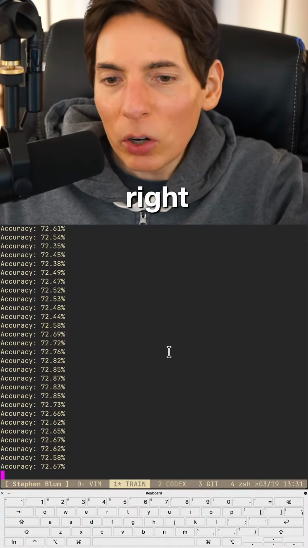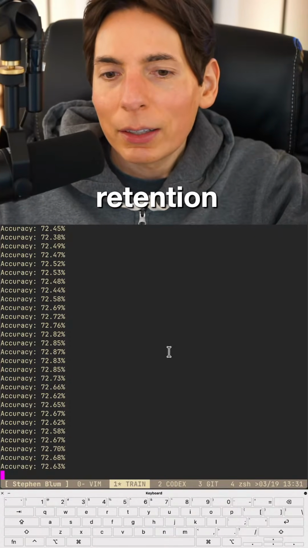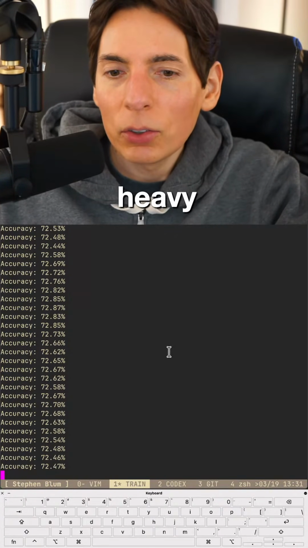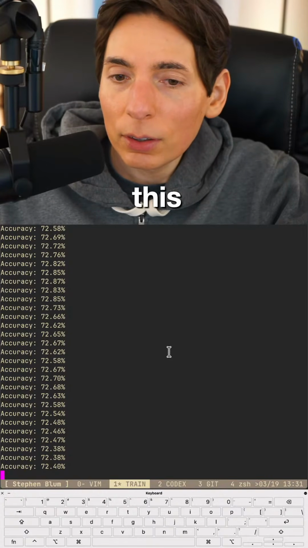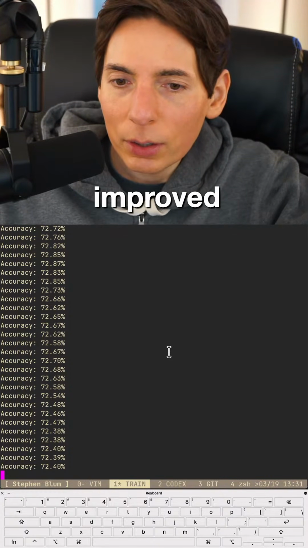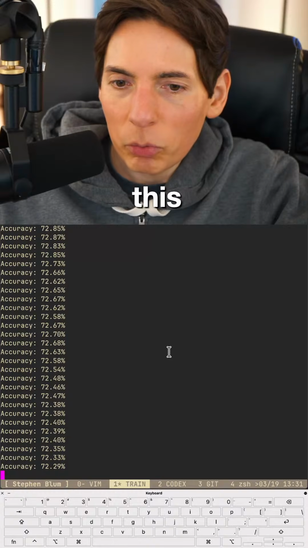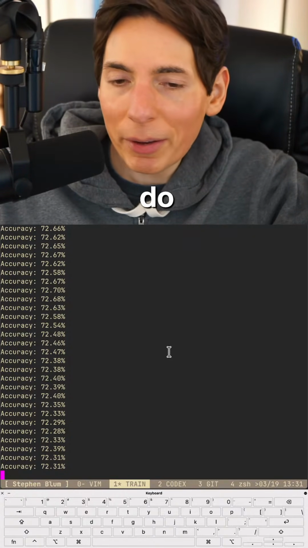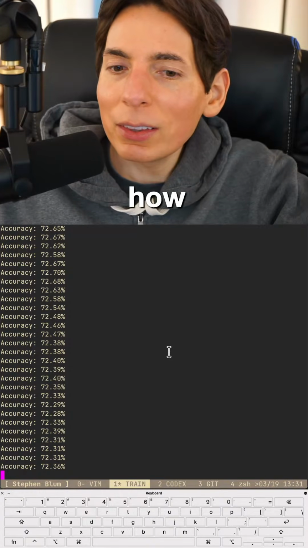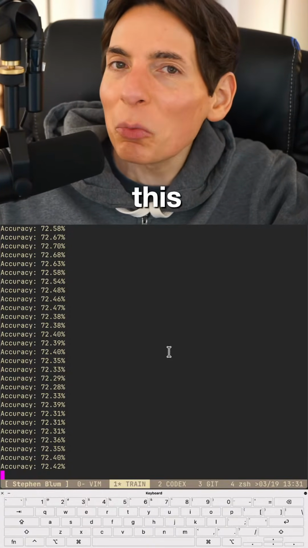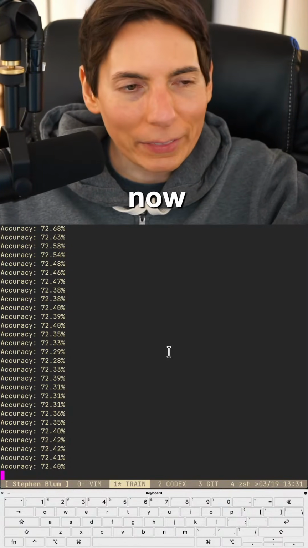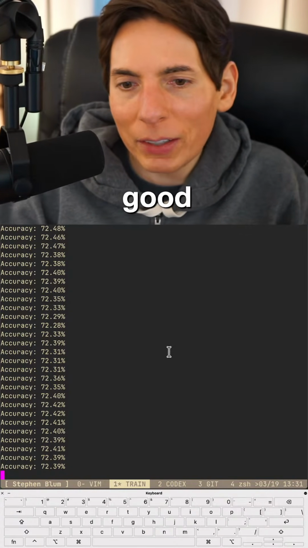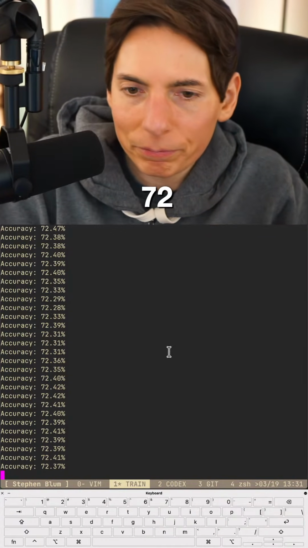All right, that's actually pretty okay. So that's the level of retention. Now, we did a very heavy regularization. Very heavy. So if we changed this and improved how we were doing this, we might be able to increase the accuracy. However, not too bad for this tiny little model that we made right now. I think we did pretty good. All right, I think it's just going to stay there at 72%.